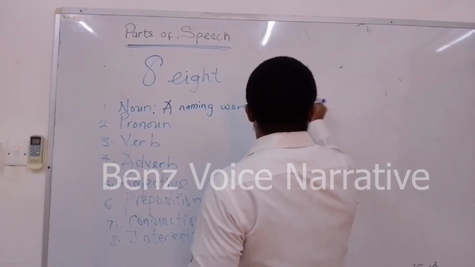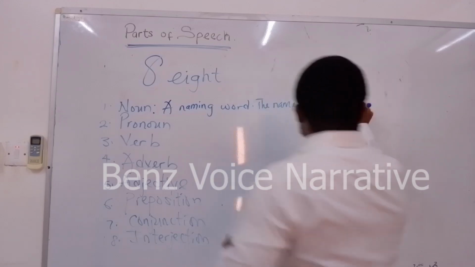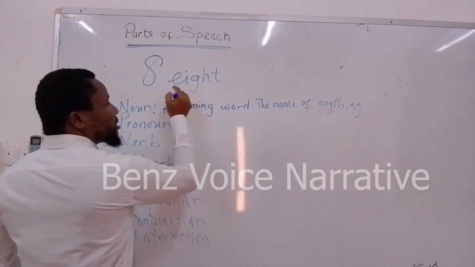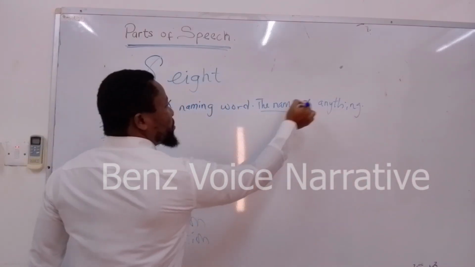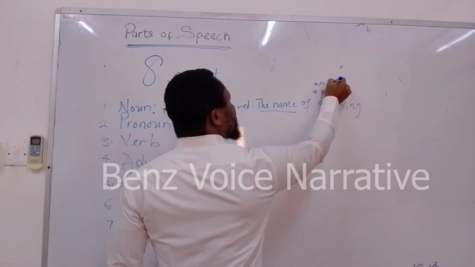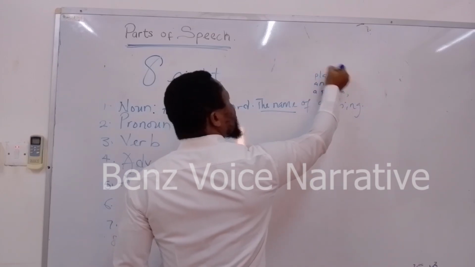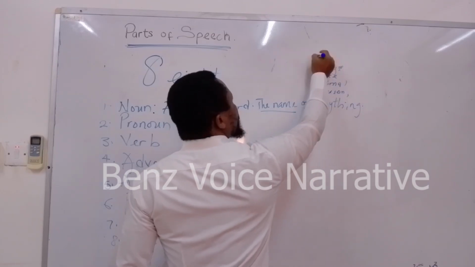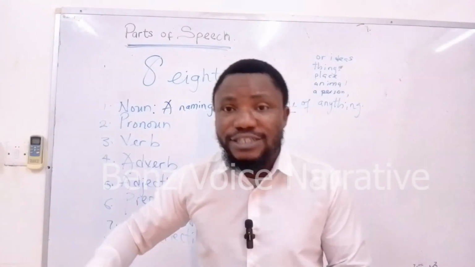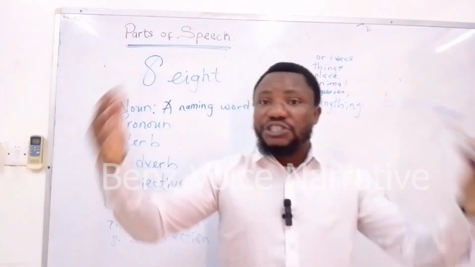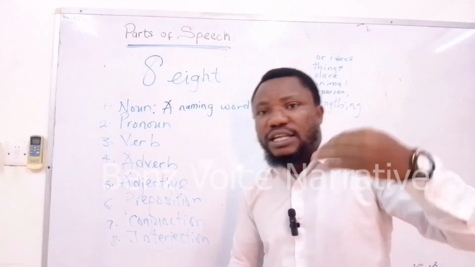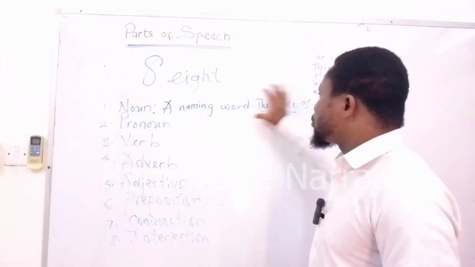Or you say it is the name of a person, animal, place, things, or, the last one is very important, ideas or concepts. The naming of concepts, the naming of ideas is also what a noun is about.